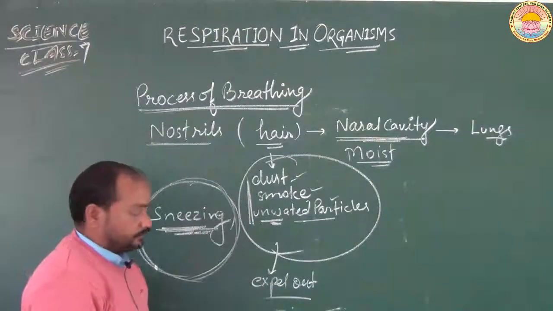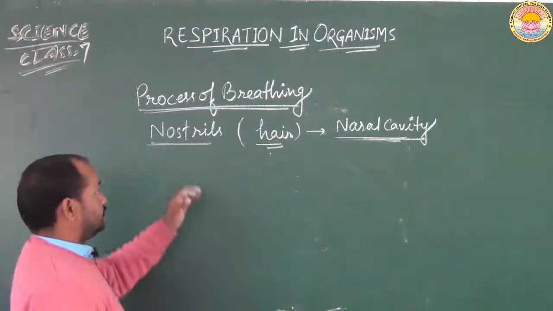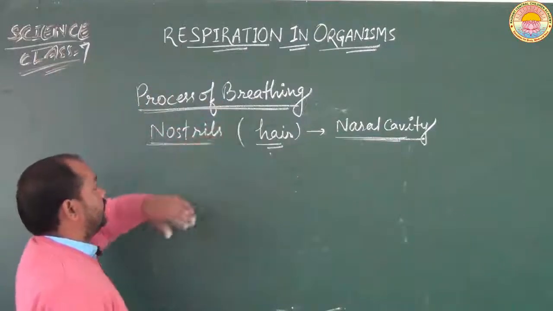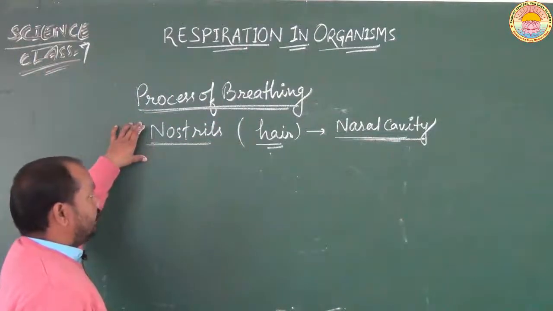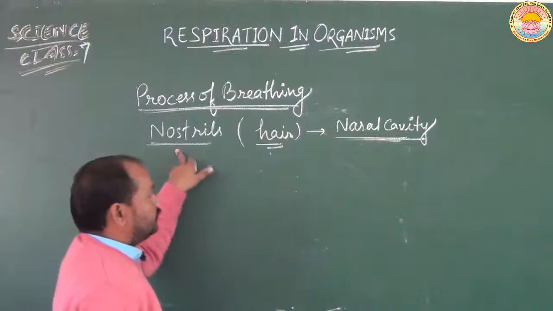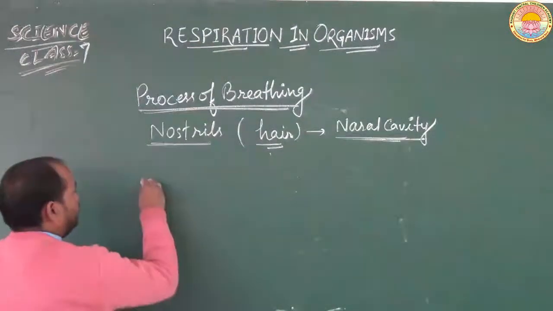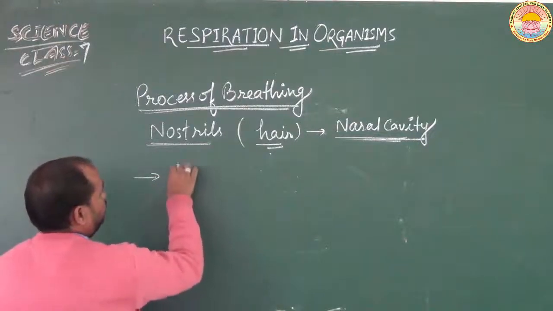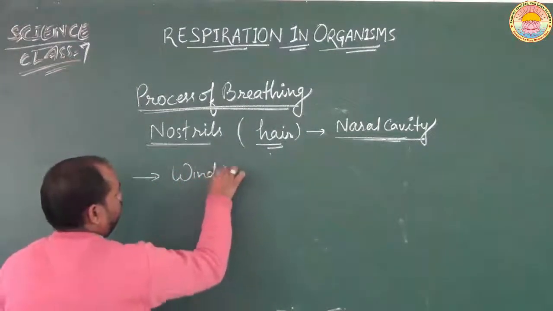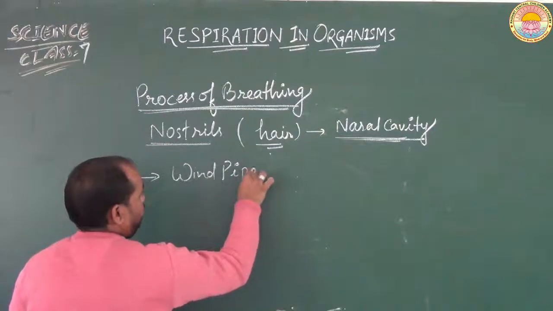So let us discuss again how the process of breathing takes place. First of all, we take air through the nostrils, and from the nostril the air reaches into the nasal cavity, and from the nasal cavity the air enters into the windpipe.